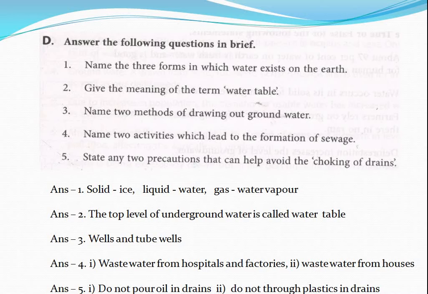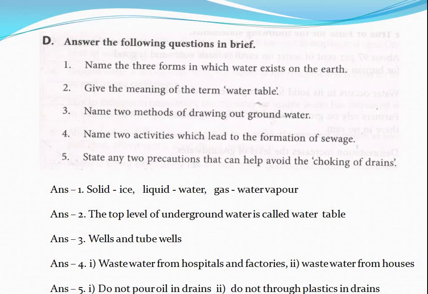Name two methods of drawing out groundwater. We can draw out groundwater using well and tube well. Digging wells and tube wells, we can take out groundwater. Next is: name two activities which lead to the formation of sewage.